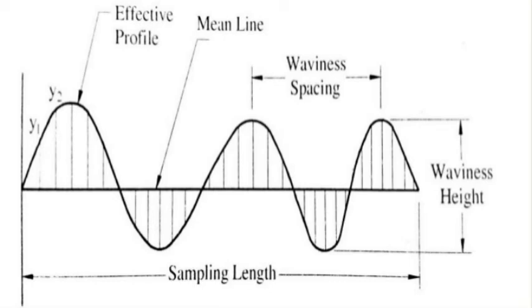Okay, so up to now we have discussed surface texture information and various elements of surface texture.